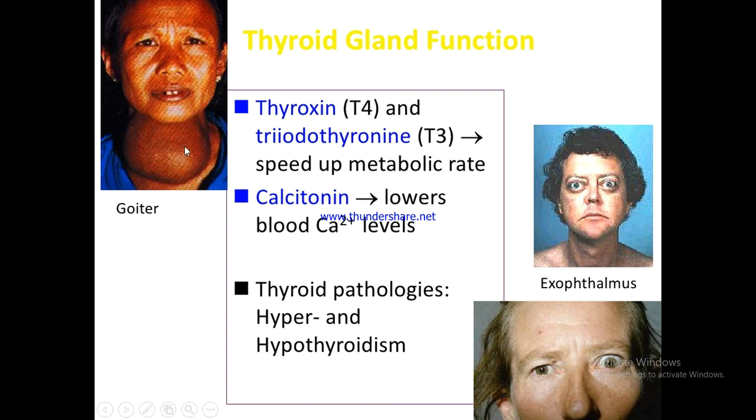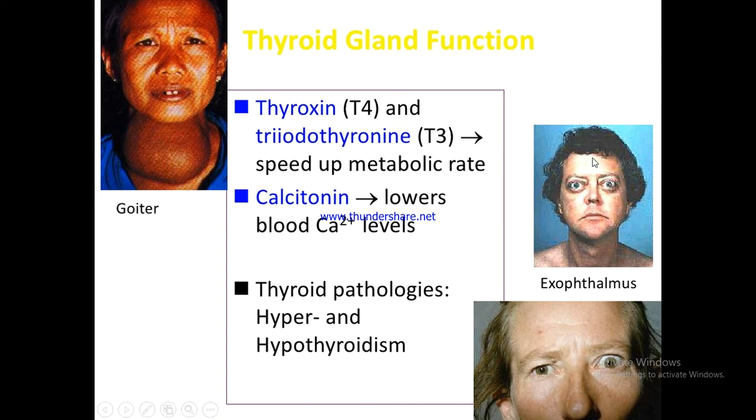Sometimes goiter is due to the reduced iodine content of the diet, and due to reduced iodine content, there is reduced formation of T4 that will send feedback signals to the pituitary that will cause increased release of thyroid stimulating hormone that will result in hyperplasia and goiter due to reduced iodine content in the diet.